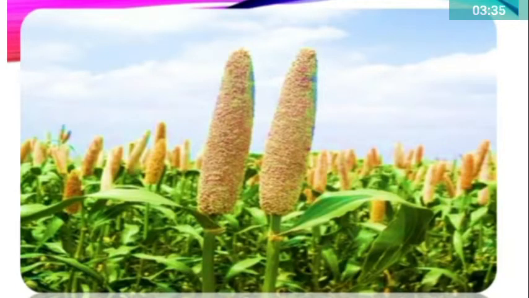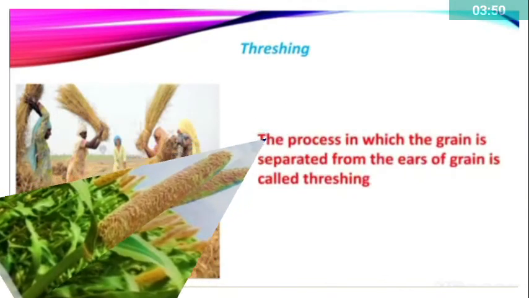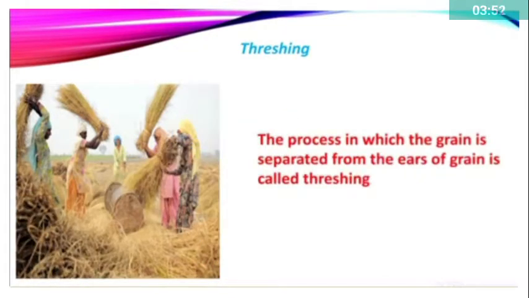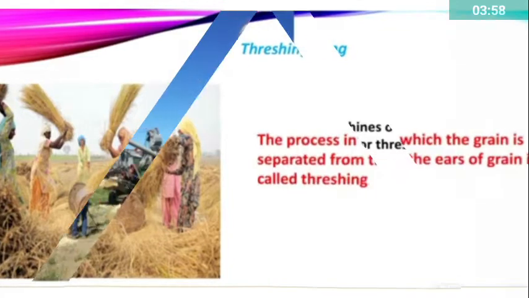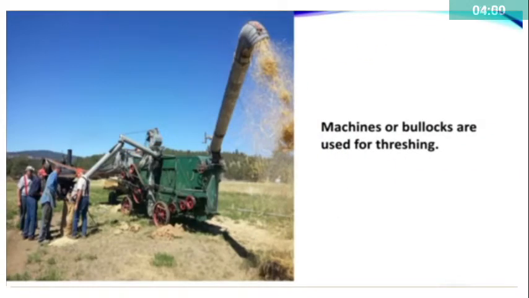When the ears of corn or grains are full, it is harvest time. That is when all the ears of bajra grain or jowar grain must be cut and gathered. Then follows the threshing. The process in which the grain is separated from the ears of grain is called threshing. Machines or bullocks are used for threshing.